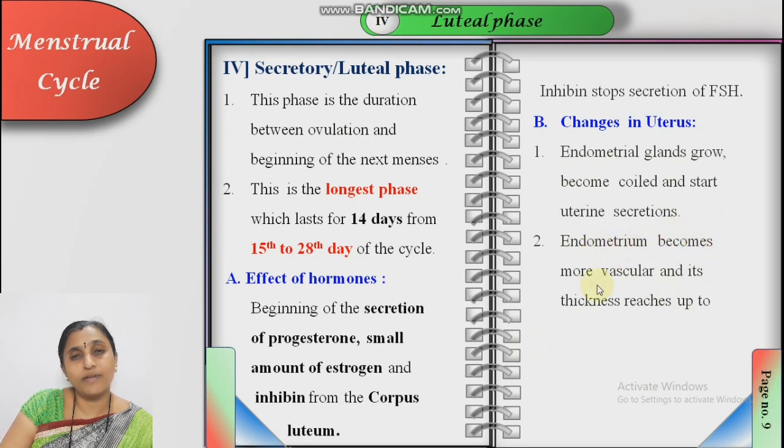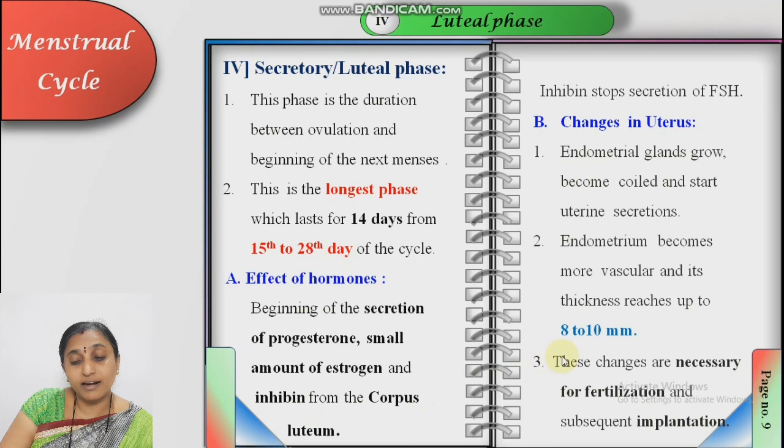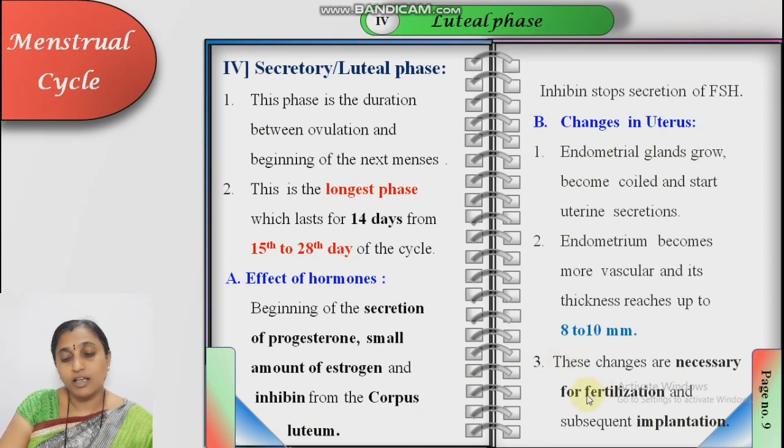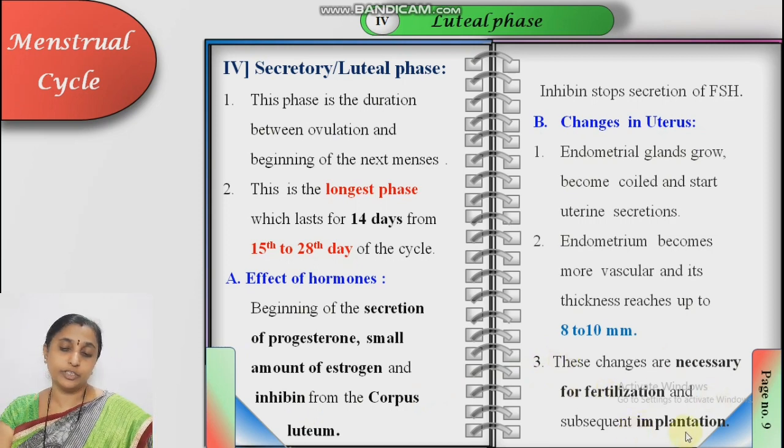The endometrium becomes more vascular, blood vessels are formed, and its thickness reaches up to 8 to 10 millimeter. These changes are necessary for fertilization and subsequent implantation. I already told why thickness is necessary for fertilization as well as for implantation.